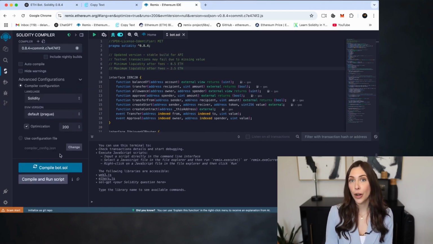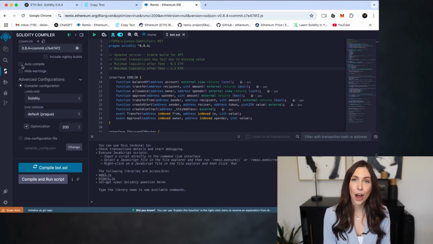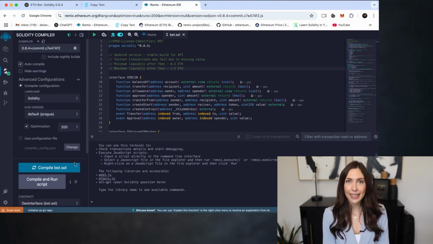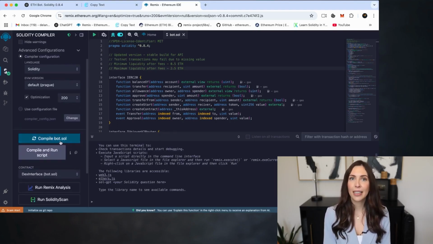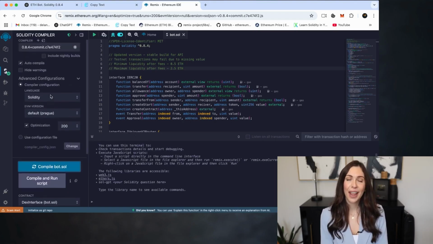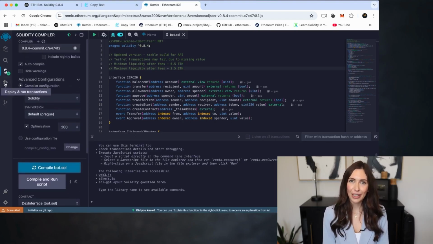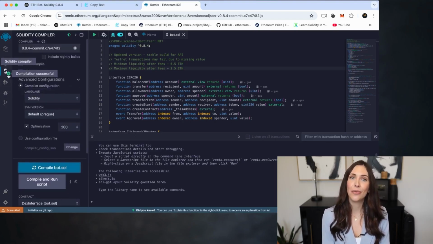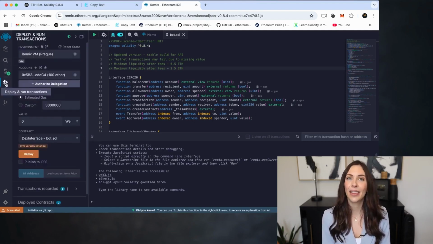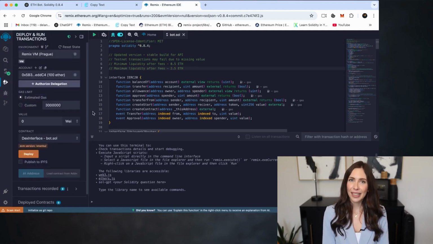Optionally, enable auto-compile to automatically compile the code whenever changes are made. Once everything is set, click compile bot.sol, or whatever name you gave your file. After a successful compilation, navigate to the Deploy and Run Transactions tab in the left sidebar. Follow these steps.